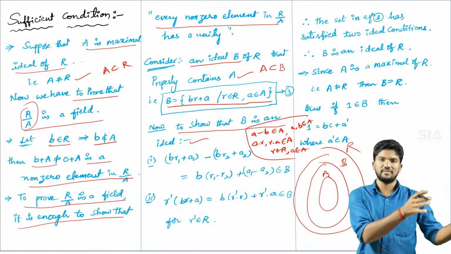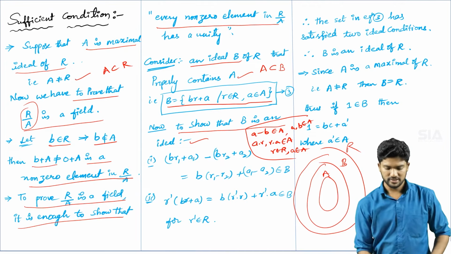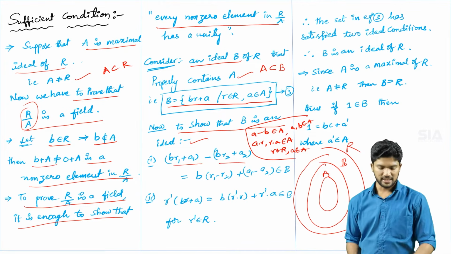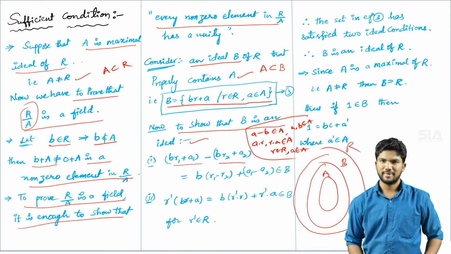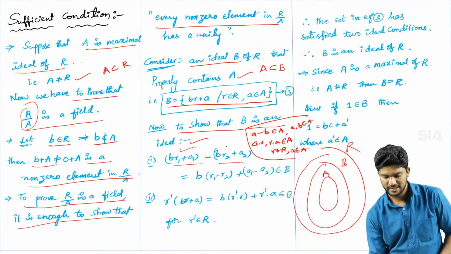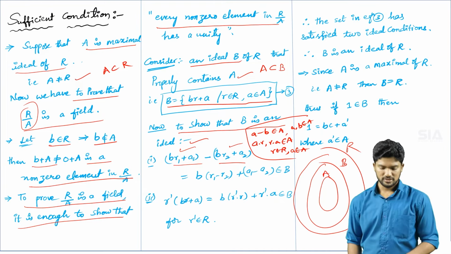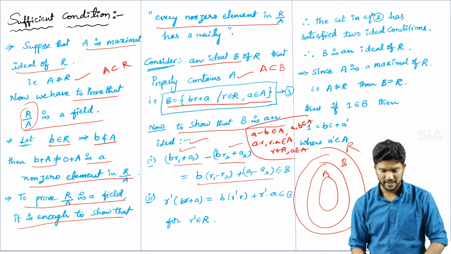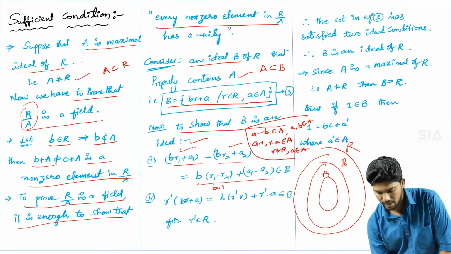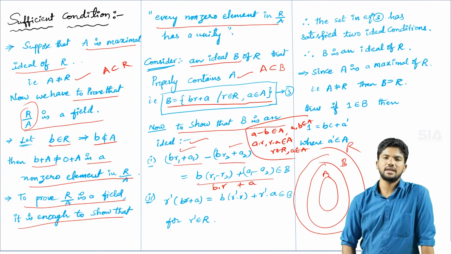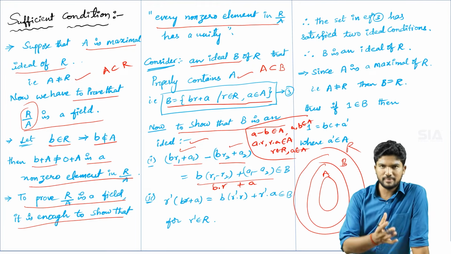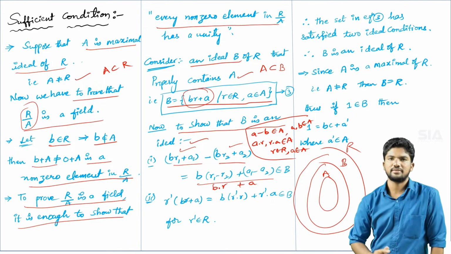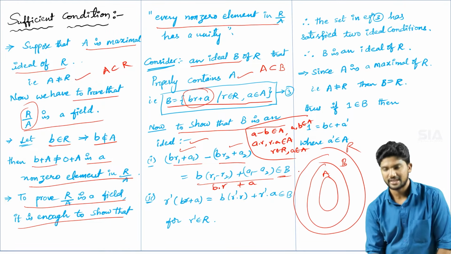In the definition, in the previous lecture also, we discussed that. Okay, so therefore now I am applying the first condition of the ideal test, that is subtraction of two elements in capital B. So this one is the first element, this one is the second element. If you subtract them, the resultant element is also in the same format. It is also in the form of b into r plus a. Okay, the resultant element, that subtraction value, also exists in the format of b into r plus a only. So therefore, it also belongs to capital B.